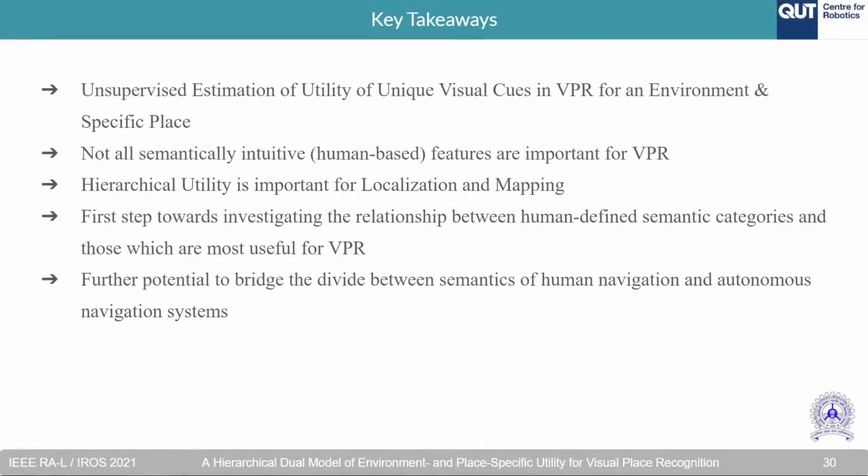To conclude, the key takeaways I would like to emphasize are: we propose a robust, unsupervised method for estimating utility of visual cues. Not all human-based semantically intuitive features are important for VPR. Hierarchical utility is important for localization and mapping. We provide an initial step towards establishing a bridge between human and machine-based understanding of visual relevance for visual place recognition.